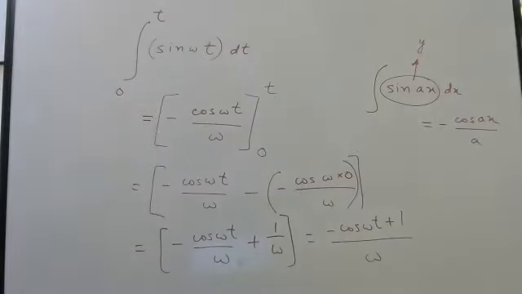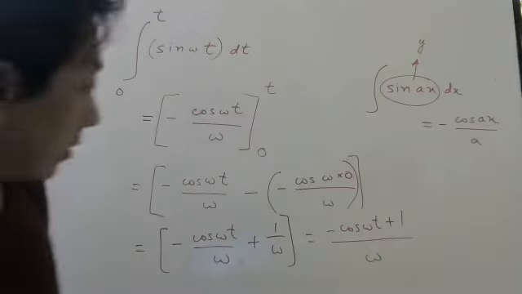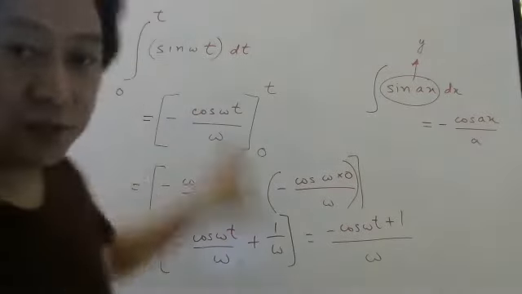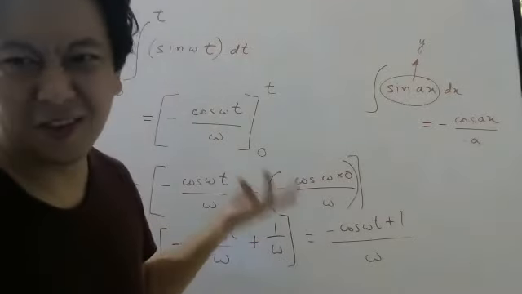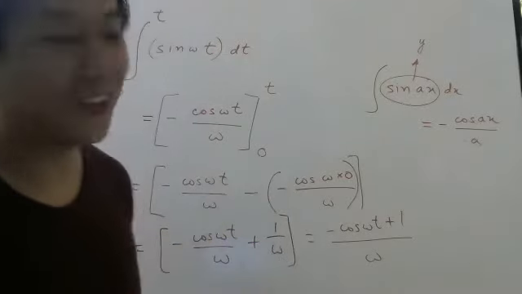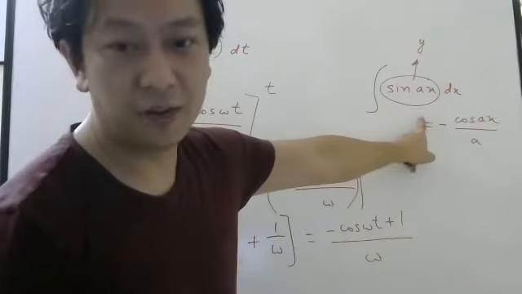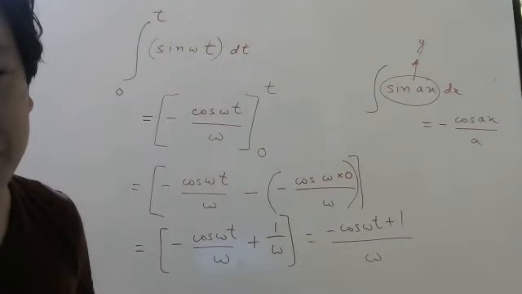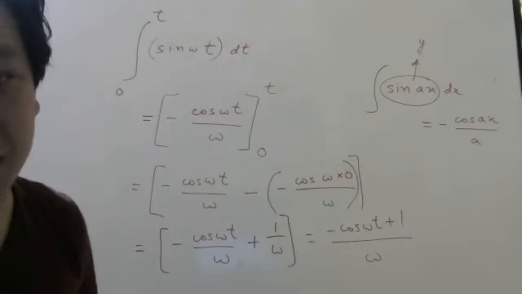So omega you can take LCM if you want. Yeah, you can write 1 minus cos omega t also. So everybody understood this? This is not complicated. What is complicated in this? As long as you remember the formula, it is very simple.